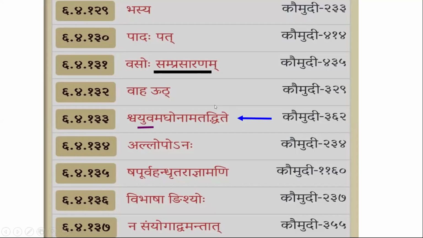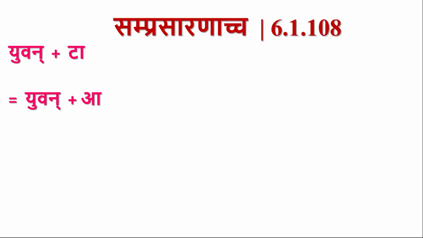Atadhite, when these are followed by a pratyaya which is not a taddhita pratyaya. It should not be a taddhita pratyaya. Here ta is a sup pratyaya, it is not a taddhita pratyaya. So at this stage, here we have 2 letters.